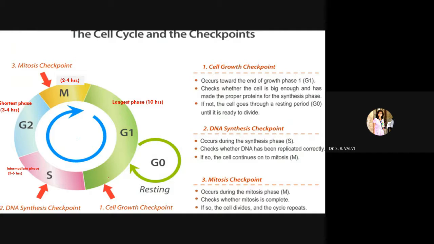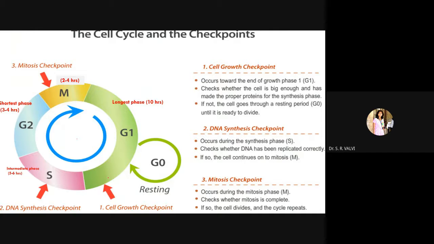During the preparation of a meal, suppose we are preparing rice, we check whether the rice is prepared or not. If it is not prepared, then again we keep it in the cooker and give it one or two whistles.